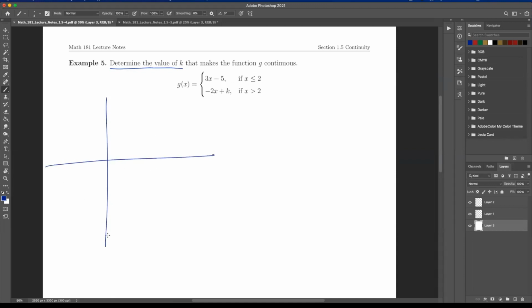So here, up to 2, it's 1, 2, 3, 4, 5. So -5, and we go up 3, so 1. And so here I'll have 1, 2, 3, and over 1, and then 1, 2, 3, and over 1. And so this is at 2. And so I have something that vaguely looks like this. But from 2 on, it doesn't equal this, right? Oops, I'm on the wrong layer.